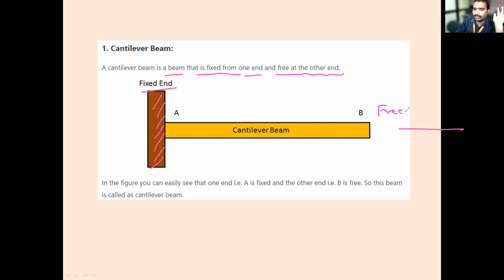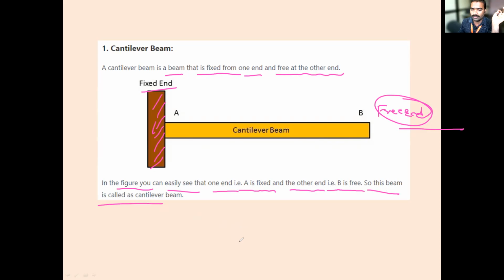So a beam which is fixed at one end and free at the other end. In the figure, you can see that one end, that is A, is fixed and the other end, that is B, is free. So this beam is called a cantilever beam.